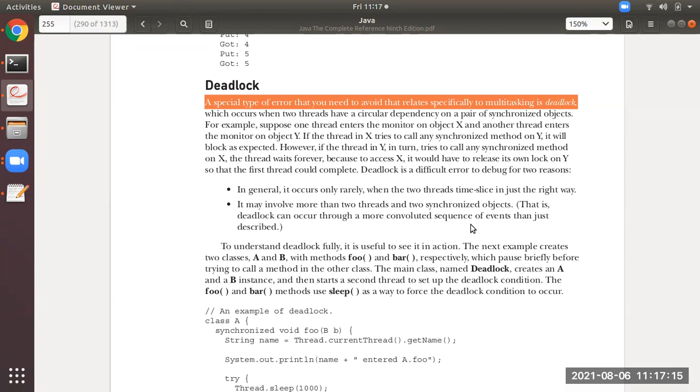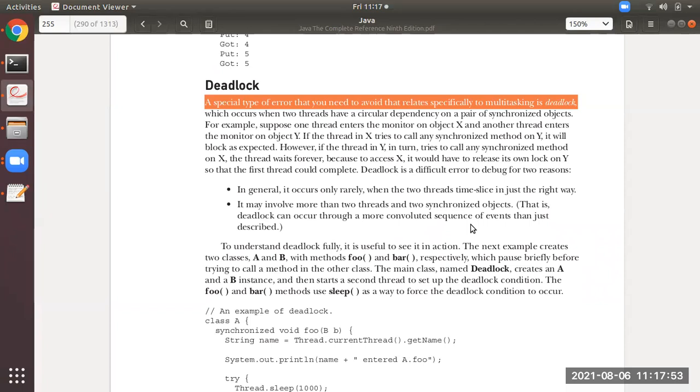Thread 1 has got X, thread 2 has got Y, and both of them are under synchronization. Thread 1 has a lock applied on X. Similarly, thread 2 has acquired Y with synchronization, that is, with a lock. After some amount of time, thread 1 needs some methods from Y, and similarly thread 2 needs some methods from X.